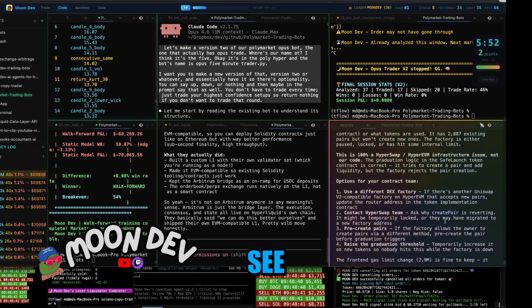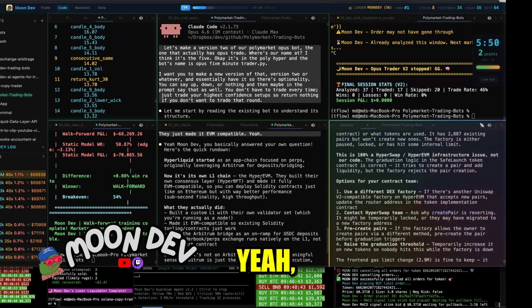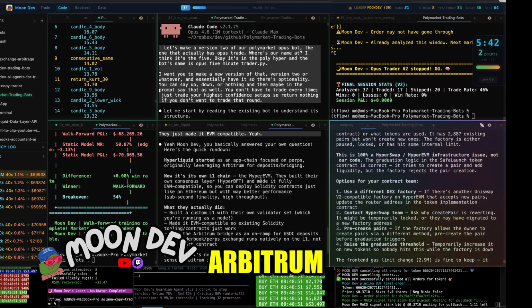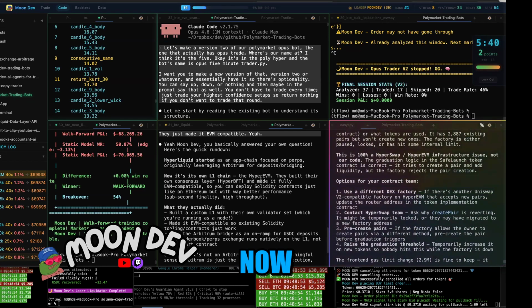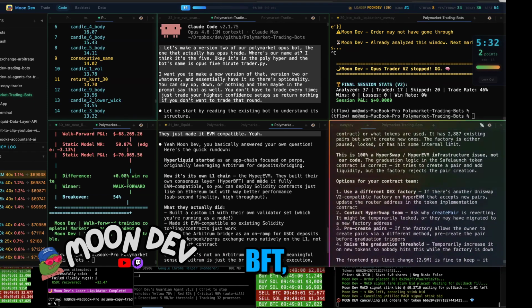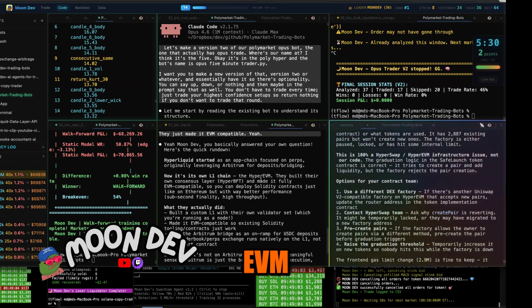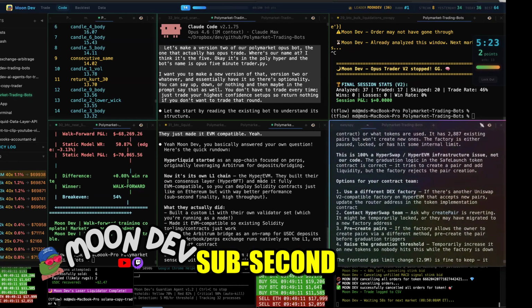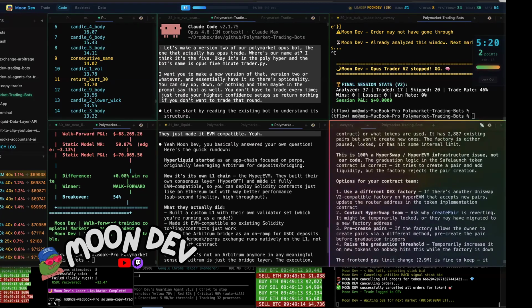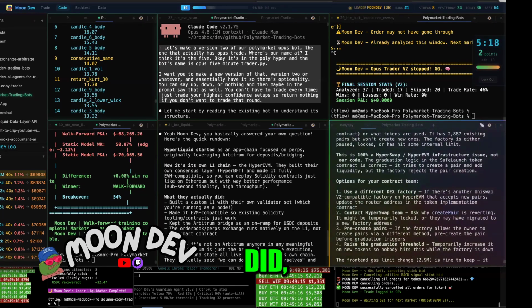Okay, so we kind of see what's going on here, but we had some things here. Yeah, Moondev, you basically answered your own question. Here's a quick rundown. Hyperliquid started as an app chain focused on perps, originally leveraging Arbitrum for deposits and bridging. Now it's its own L1 chain, the Hyper EVM. They built their own consensus layer, Hyper BFT, and made it fully EVM compatible. So you can deploy Solidity contracts just like in Ethereum, but with way better performance, sub-second finality, high throughput. What they actually did, built a custom.